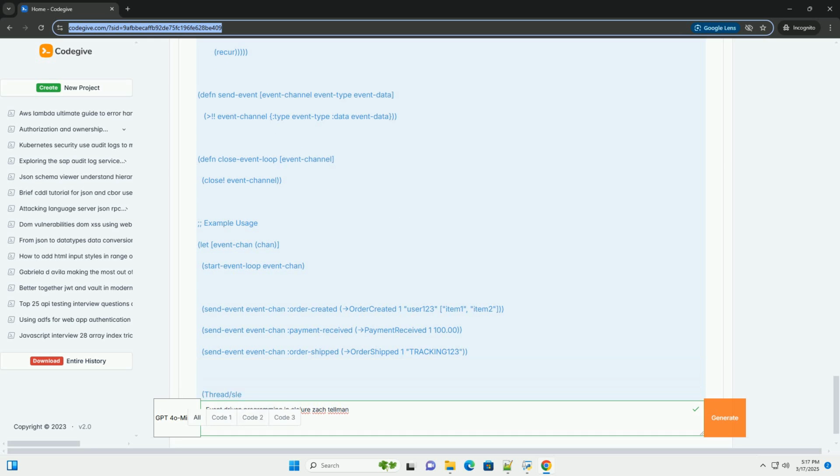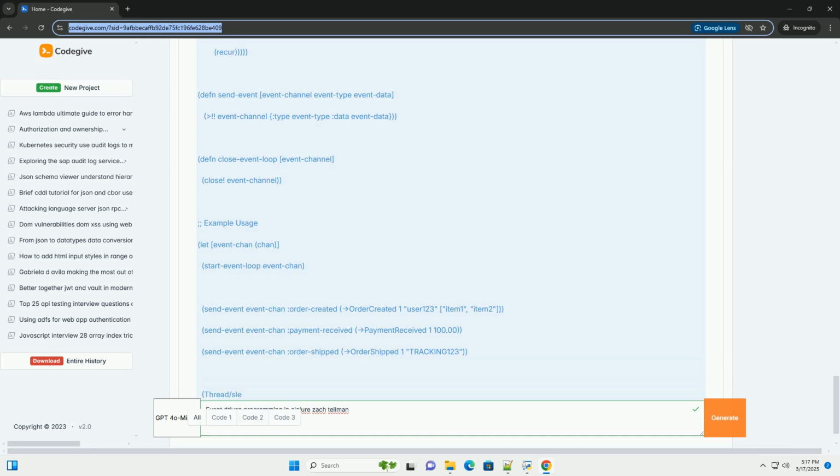3. Event handlers: each event type has a corresponding handler function: handle order created, handle payment received, handle order shipped. These handlers update the system state atom based on the event data. 4. Event dispatcher: the dispatch event function receives an event type and calls the appropriate event handler. This provides a central point for routing events. 5. Event type with data: the send event function takes both an event type and the event data.